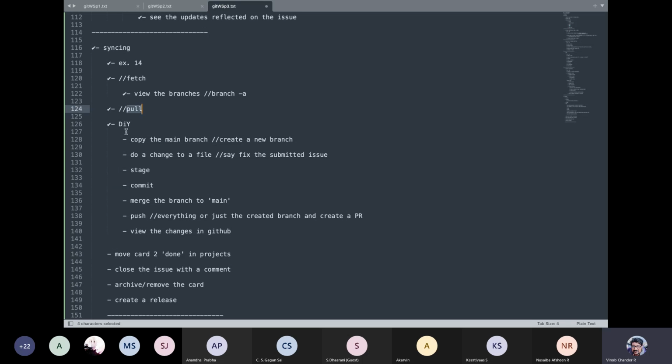But what is to be done as homework for you guys is you copy the main branch. As a developer, you copy the main branch, you create a new branch, and do this stuff directly from GitHub. Do a change to the file, say fix the submitted issue. Stage, commit, you can do it locally as well.